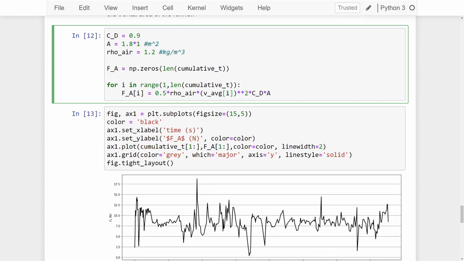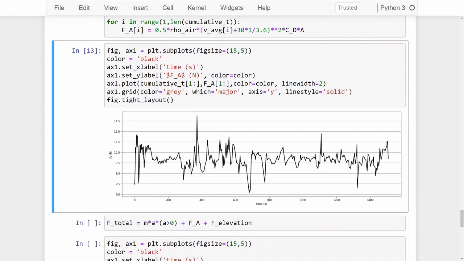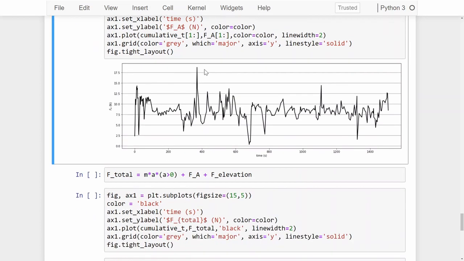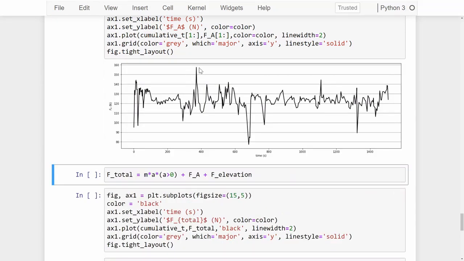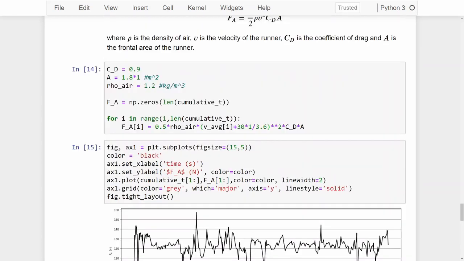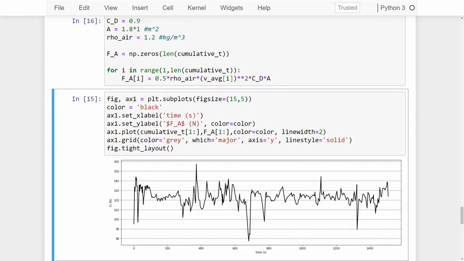Obviously, if you've got a nice headwind that you need to compete with, the story becomes a bit different. So we can just visually show this by adding some headwind at 30 kilometers per hour, and we can see what that does to the forces due to air resistance that we need to overcome. Now, if you look at the graph, you can see that the maximum is approximately 18 newtons, and if we recompute it with a headwind, that jumps up to almost 160 newtons. So the forces due to air resistance become a lot more, and you have to start working to get ahead. But in this case, we don't have any headwind, so we don't need to worry about that.